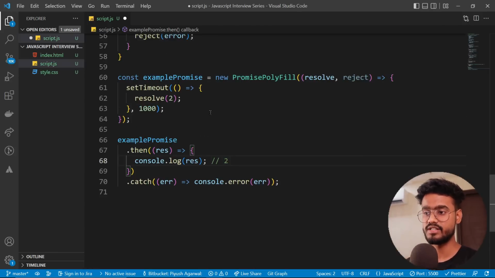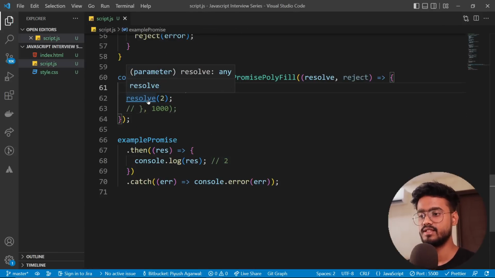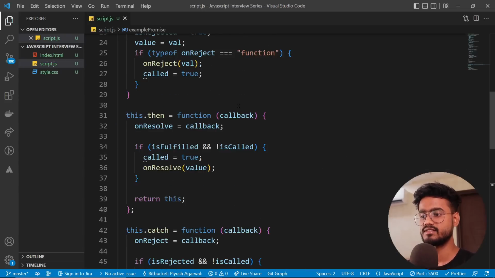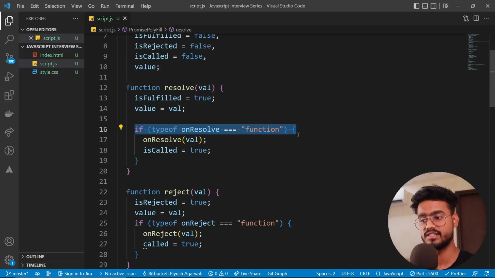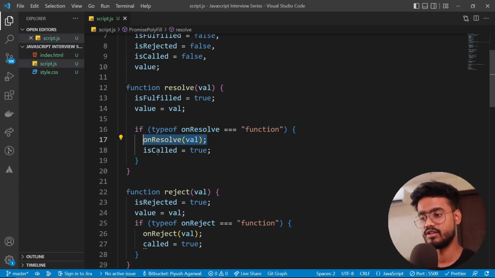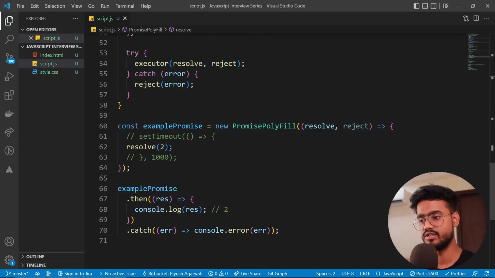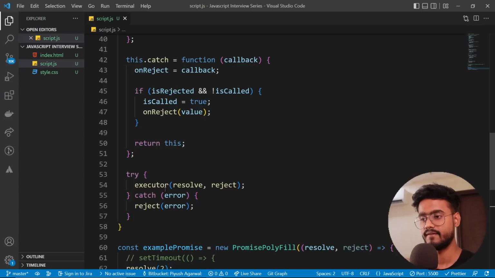But for synchronous operations, when this doesn't exist, what it's gonna simply do is call this resolve first. It's gonna put is fulfilled to true, value equals val, and right now this is not a function because we have not called dot then yet. So we're not gonna go inside of it, and then we're gonna come to dot then over here.